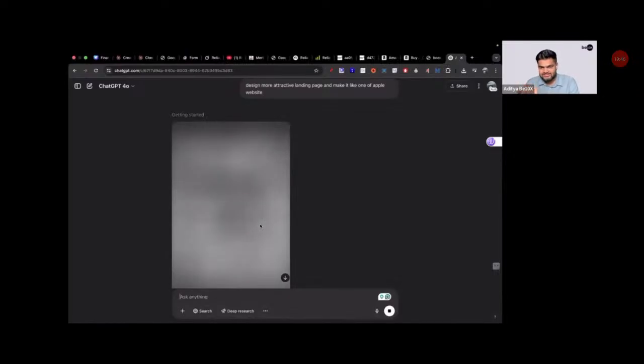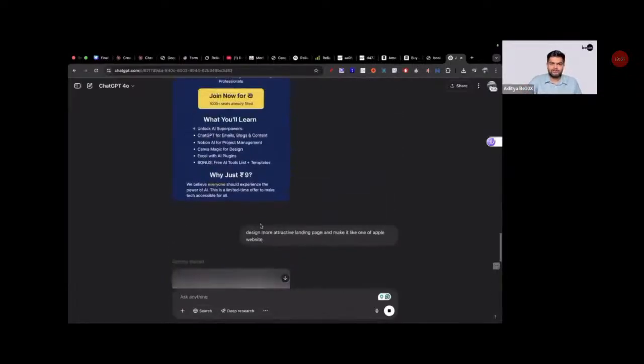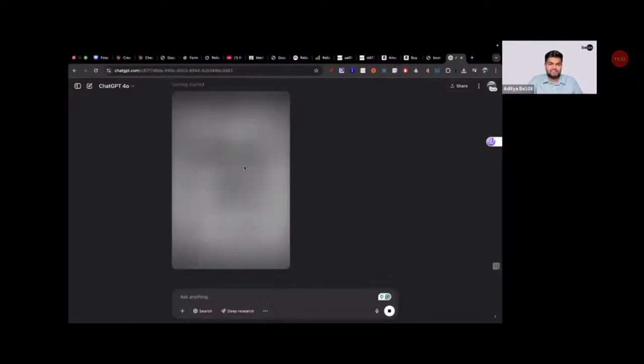Someone is saying 0 minutes. No, I have already spent 2 minutes. I didn't like the output, so I asked it to regenerate it for me, and I have also given it context to generate it like Apple. Now let's see what it cooks.